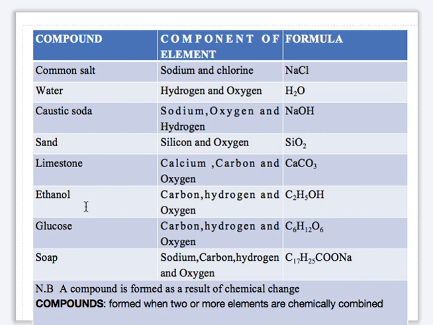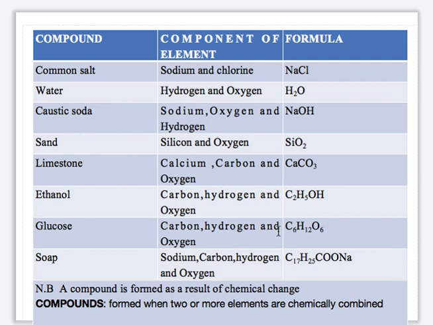Another compound example is ethanol, and the formula is C2H5OH. The elements there are carbon, hydrogen, and oxygen. Another example of compound is glucose, and the formula is C6H12O6. The elements in glucose are carbon, hydrogen, and oxygen.